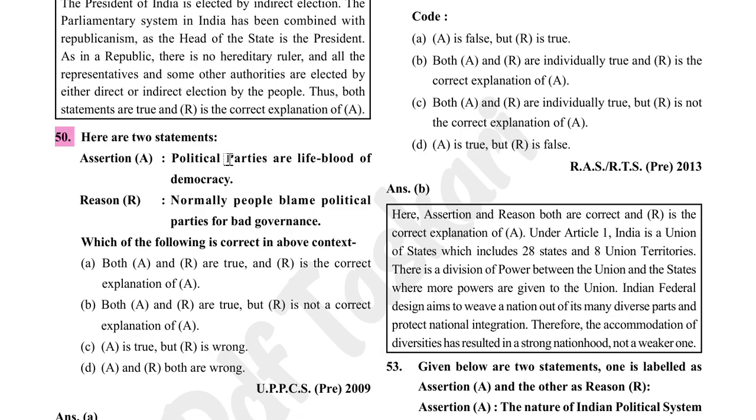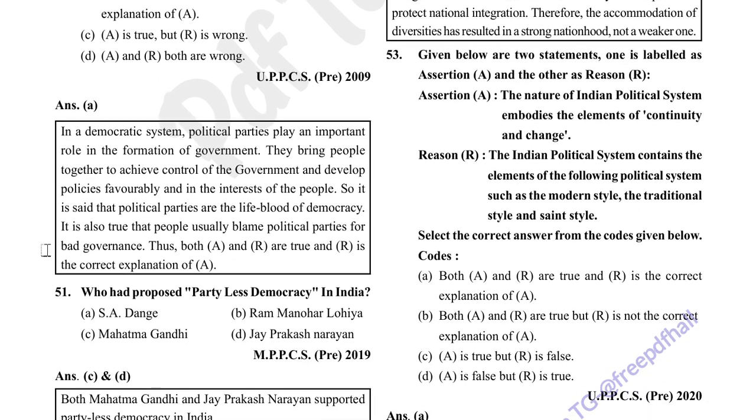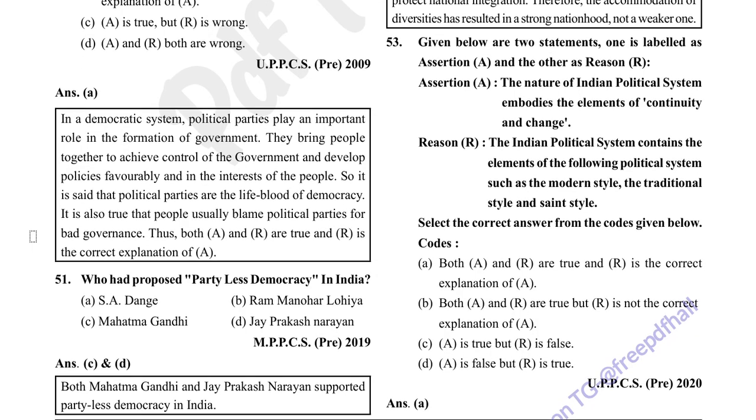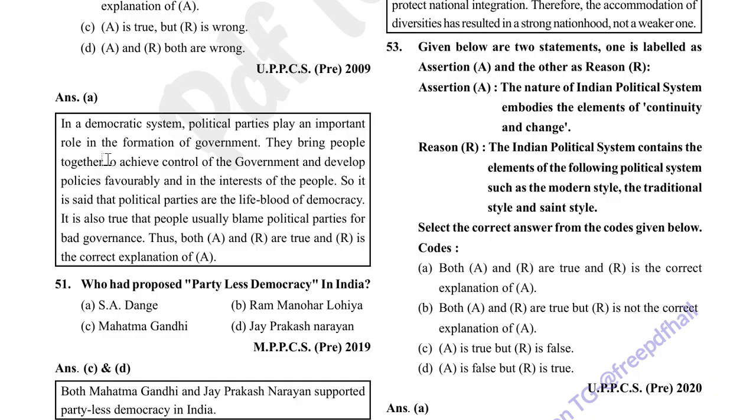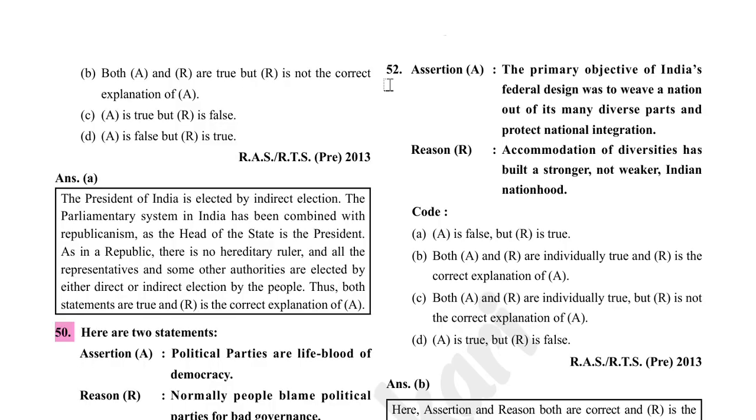Political parties are lifeblood of democracy. Normally, people blame political parties for bad governance. So, option A is correct. In a democratic system, political parties play an important role in the formation of government. They bring people together to achieve control of government and develop policies favorably and in interest of the people. So it is said that political parties are lifeblood of democracy. It is also true that people usually blame political parties for bad governance. Who had proposed partyless democracy in India? Mahatma Gandhi and Jayaprakash Narayan proposed partyless democracy in India.